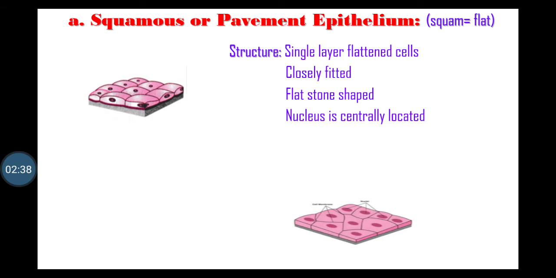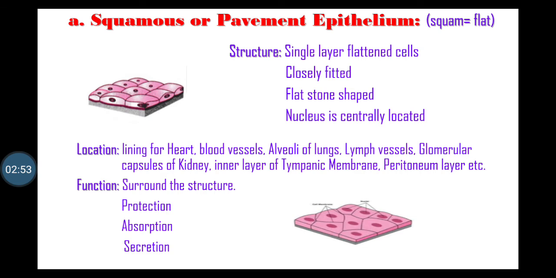It is made up of single layers of flattened cells. Cells are closely fitted with each other. Cells are flat, stone shaped and form a very smooth membrane. Nucleus is centrally located. Location: the tissue provides thin, smooth, inactive lining of heart, blood vessels, alveoli of lungs, lymph vessels, glomerular capsules of kidney, inner layer of tympanic membrane and forms epithelial layer of peritoneum. Function: it surrounds the structure, it protects the underlying organ, it absorbs the water, it secretes the fluid in serous membrane.